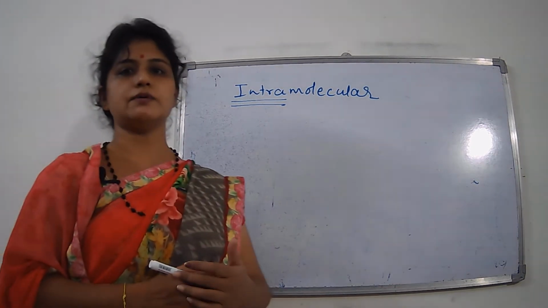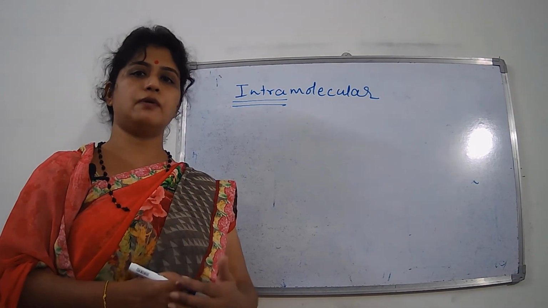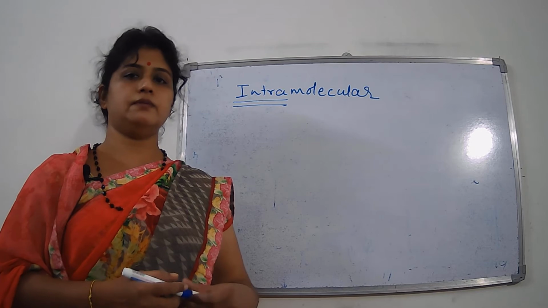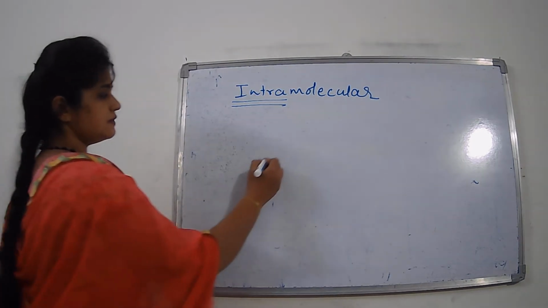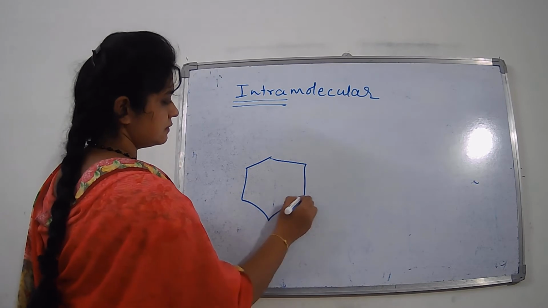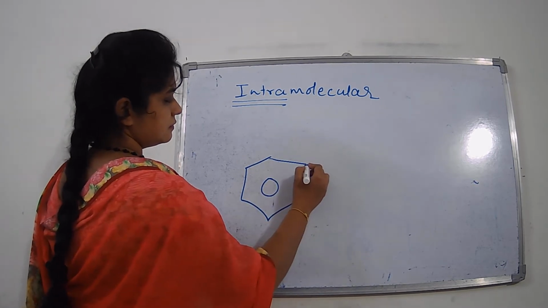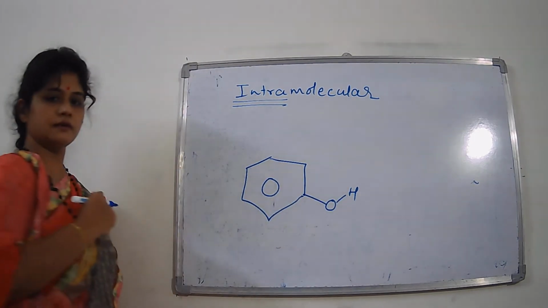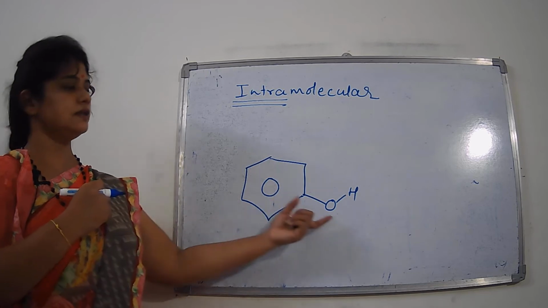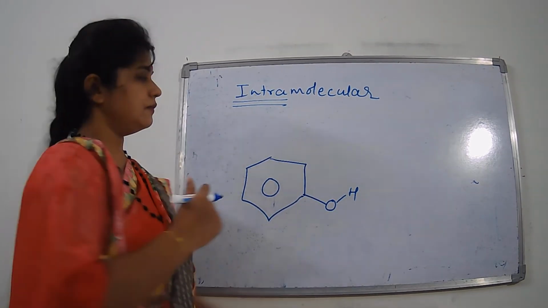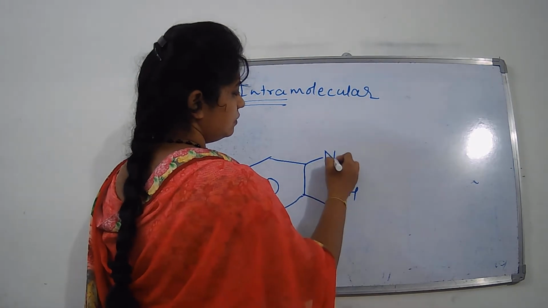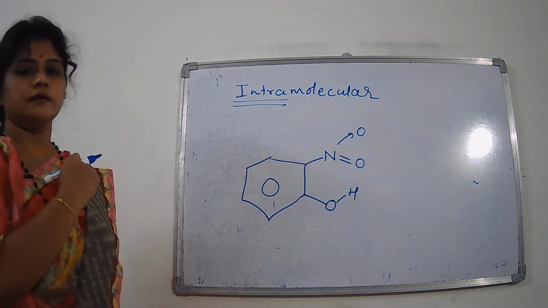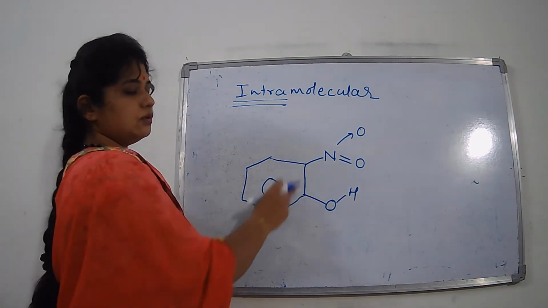So what is intramolecular hydrogen bonding? Whenever hydrogen bonding is formed between the hydrogen atom and an electronegative atom of the same molecule, it is called intramolecular hydrogen bonding. For example, suppose we have one molecule like this. What is this? A benzene ring with an OH group attached to it, it is a phenol. When I write a nitro group at the ortho position, it becomes ortho nitrophenol.